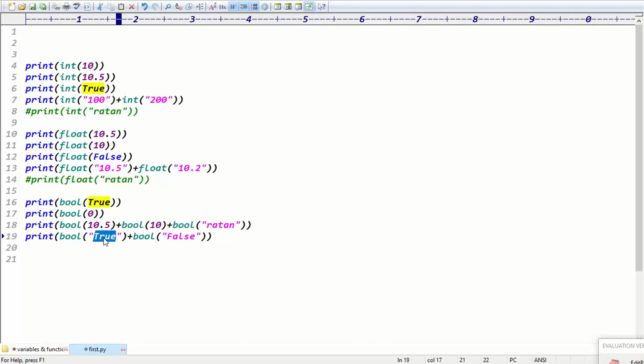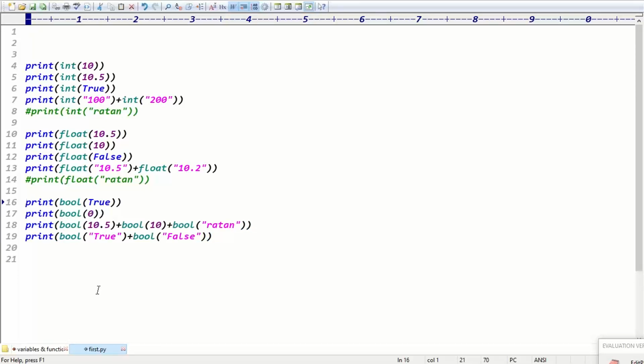This is not a Boolean, right? This is in double quotes, so is it Boolean or string? This is a string. This is also a string. A string by default is taken as true, right? That's why we got the output 1 plus 1, which means 2, right? Is that point clear, everyone?